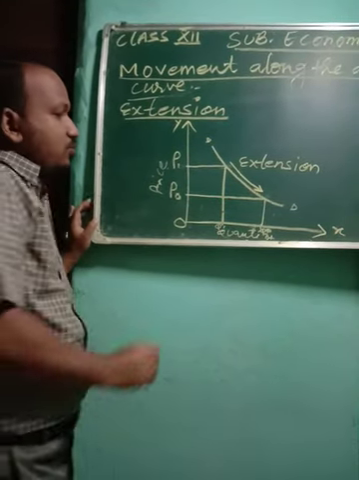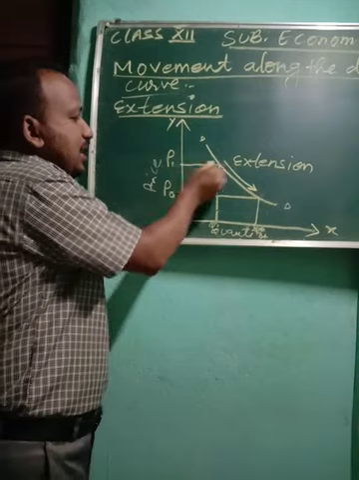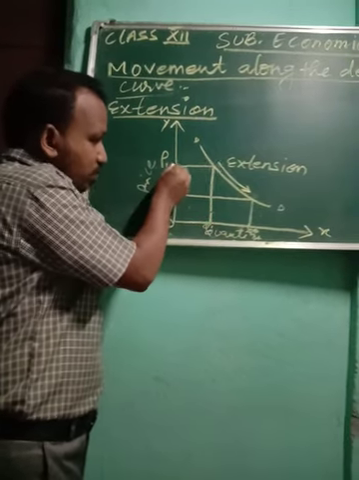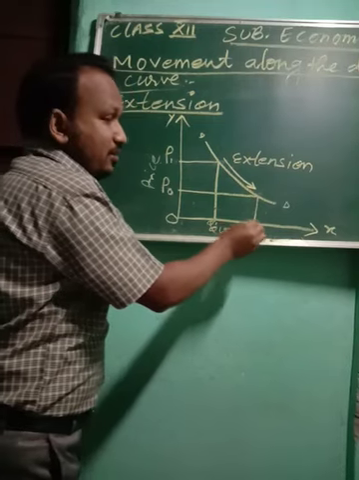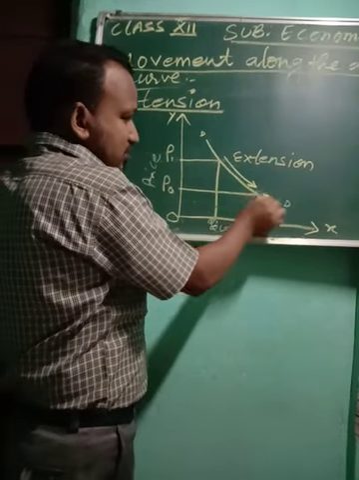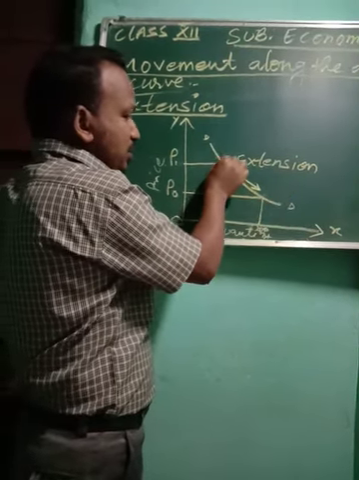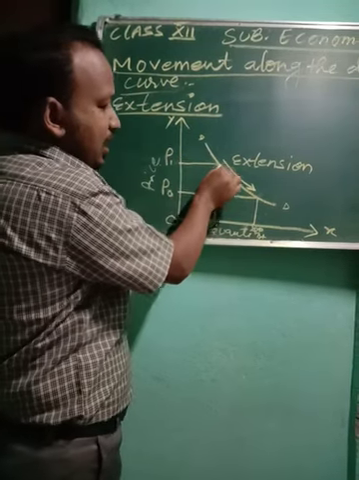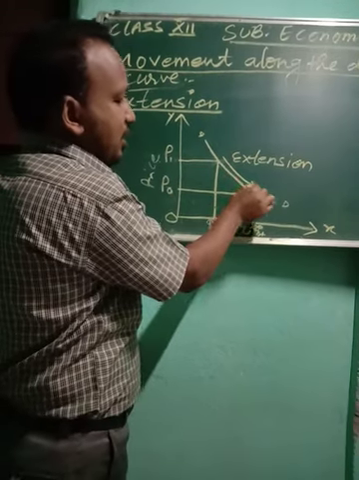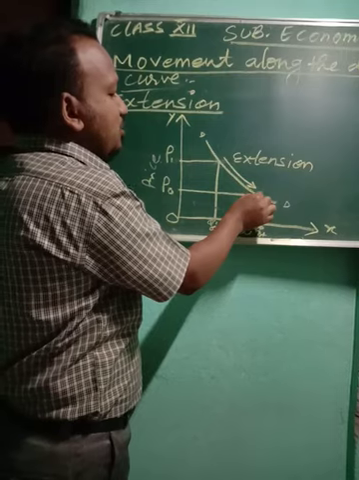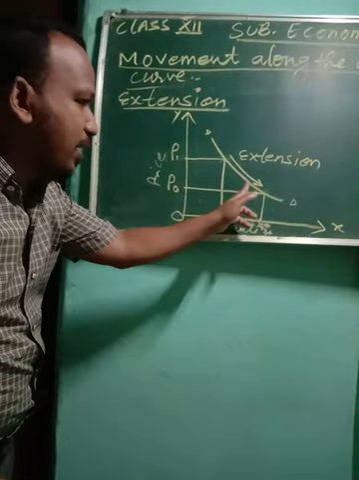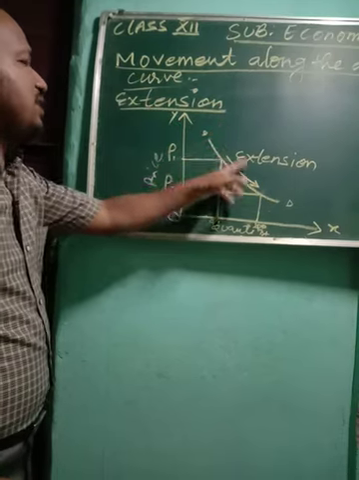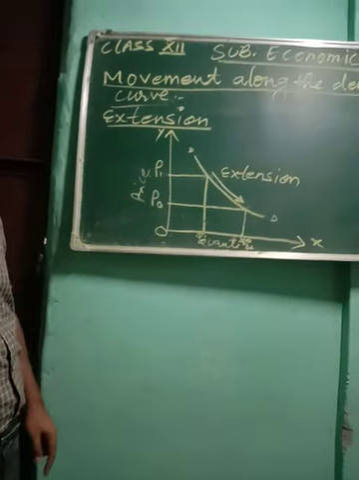Once more, look at the blackboard. See here, when price is high, demand is low. When price decreases, automatically demand is increasing. So what does it show? It shows extension. Extension means when there is a fall in price, naturally there is an increase in demand. People are likely to buy more when the price decreases. So this movement is called extension and it comes under the movement along the demand curve.